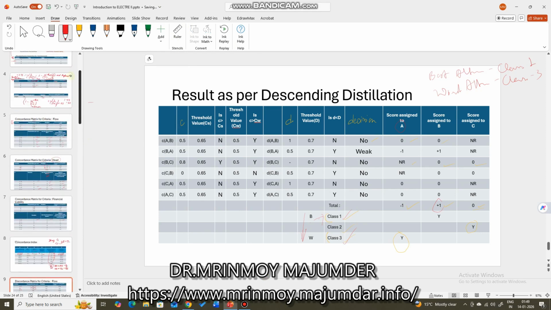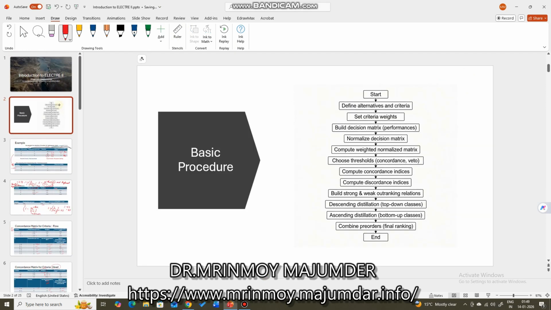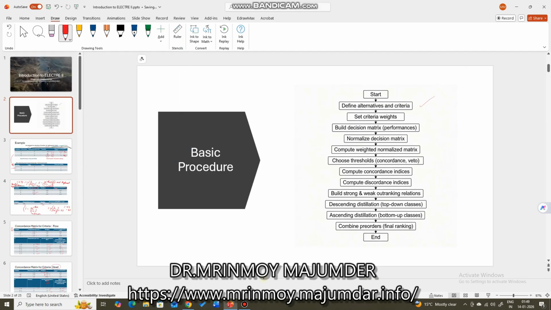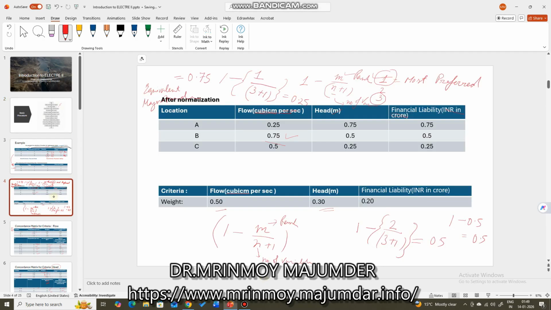Let us still recapitulate the entire procedure again. Start, define alternatives and criteria. We defined it. Set criteria weights. We have given the criteria weights. Here you see, this is the criteria weight. We just assigned it. And alternatives are ranked as per their values.